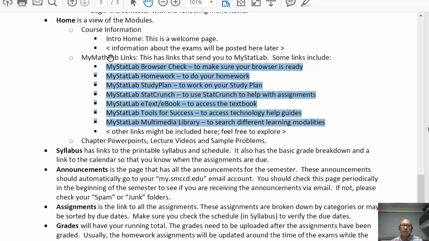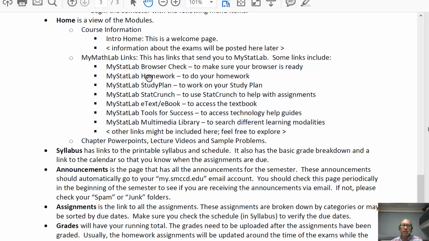My Math Lab, or My Stat Lab, has the following and a little bit more of these menu items. There's a browser check, there's a homework, there's a study plan link. StatCrunch is one of those other tools that you can use in place of your graphing calculator. The e-textbook can be found on this site as well. We have some extra tools for success that you can explore depending on how you learn your math material. And the multimedia library is a way to access all the learning tools that you have.